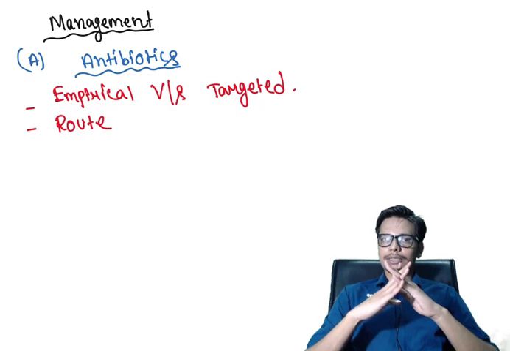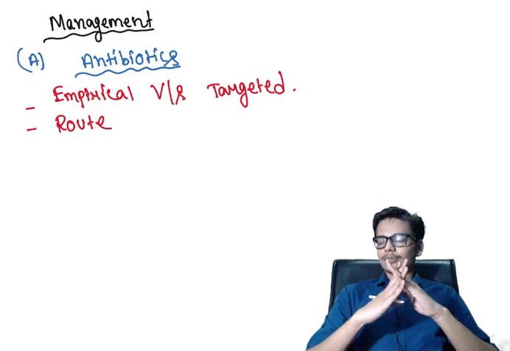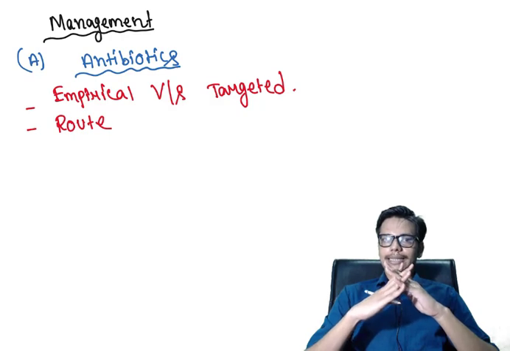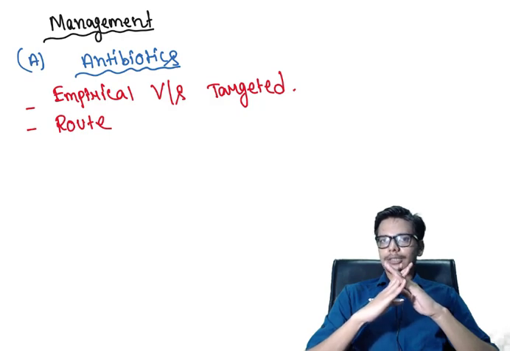Suppose the patient is too small, usually less than 3 months, so you cannot administer an oral antibiotic therapy, because this child cannot tolerate oral medication. In such a situation, you have to go for parenteral antibiotic therapy. And if the child is vomiting or having diarrhea, it is better to avoid oral antibiotic therapy, as the child will vomit out your antibiotic and it will be of no use. So in such a situation you have to go for parenteral antibiotic therapy.